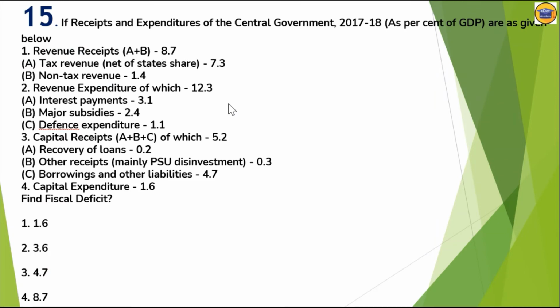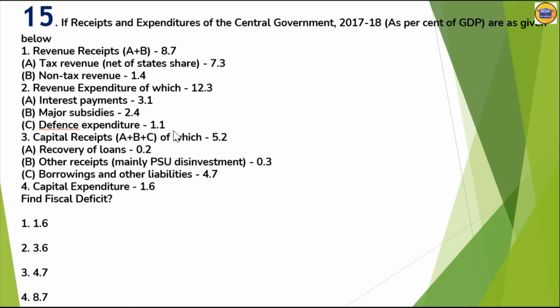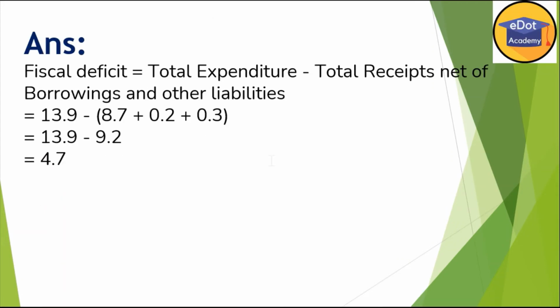Total expenditure is here. We can say 1.6 and 12.3, so it is coming 13.9. Now, what are the receipts? So 8.7, 0.2, 0.3. You can see 8.7 is the revenue receipt total, and out of the capital you can see recovery of loan is there and 0.3 is there. So we will not count the liabilities, means borrowings will not count here. So you do the calculation, we are getting the answer 13.9 minus 9.2, which is 4.7.